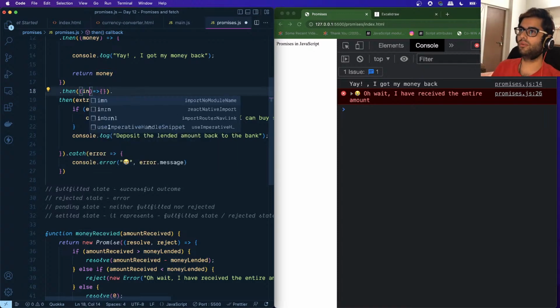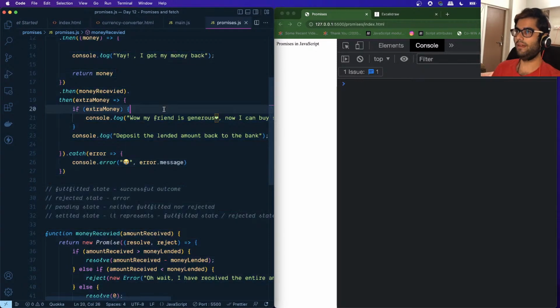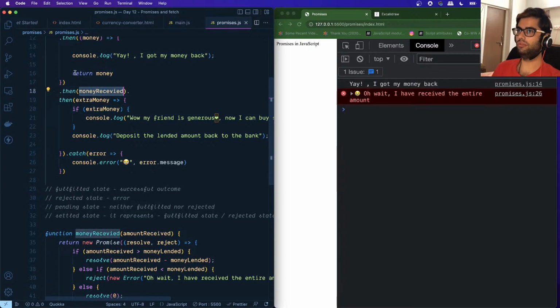So over here we're just passing a reference to that function. Whenever this promise is resolved, this function will be called and it will receive this value as a parameter.